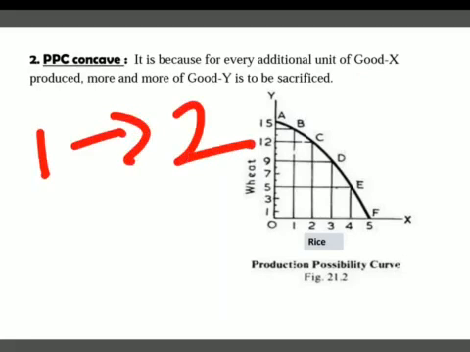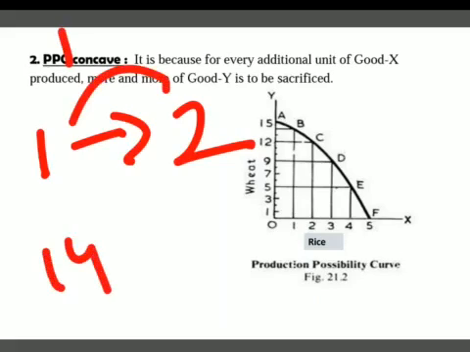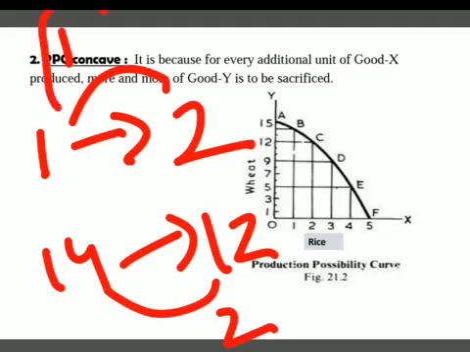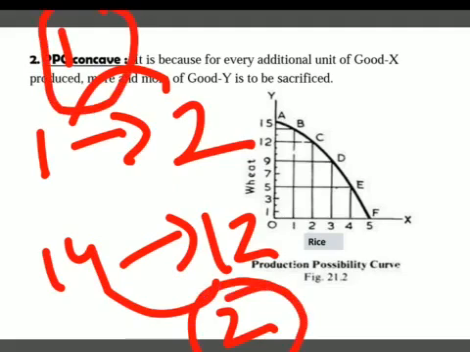So how many extra units of rice are we producing? We are producing 1 extra unit. And earlier we were producing 14 units of wheat, and now 12 units. So how many units have we decreased? 2 units. So we are producing 1 extra and sacrificing 2 units.